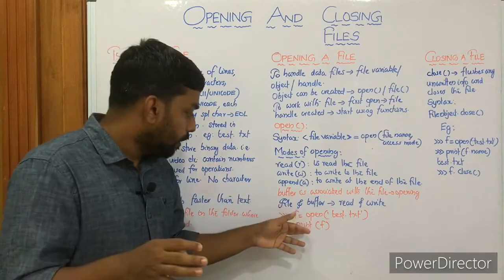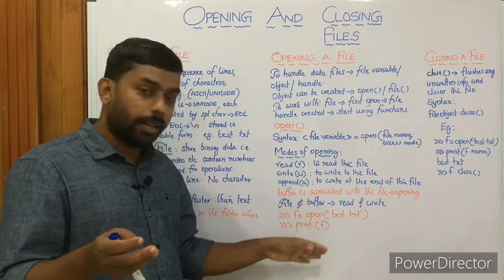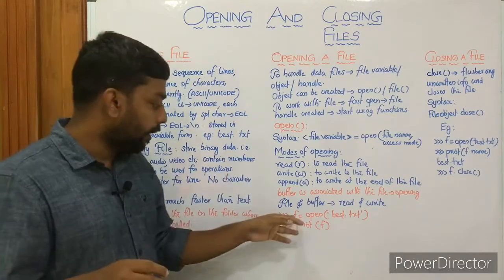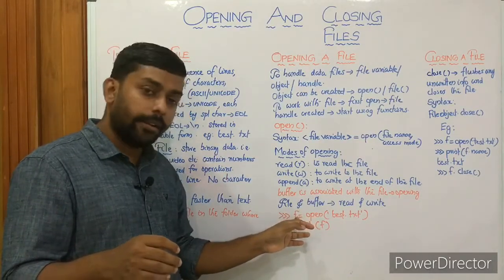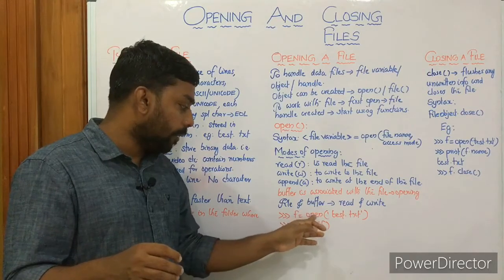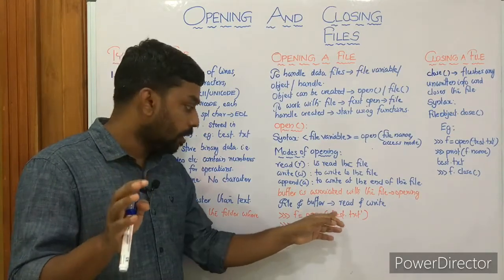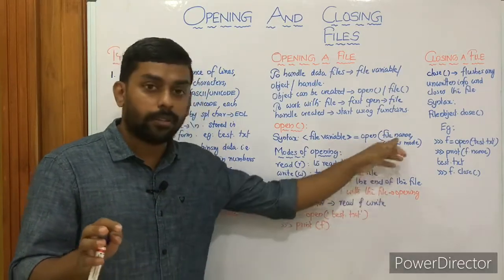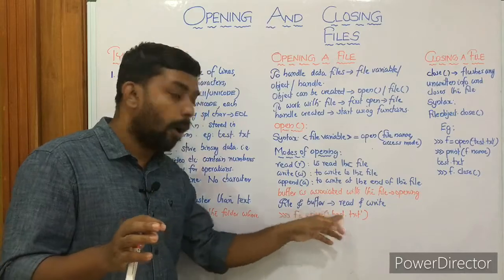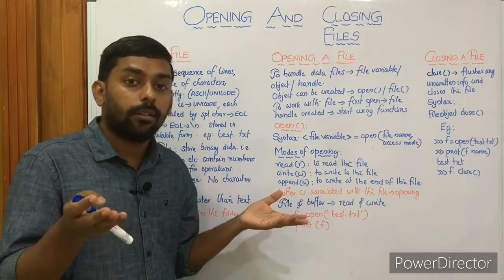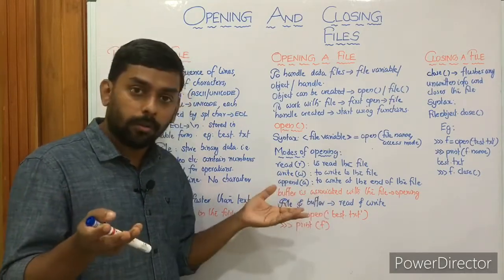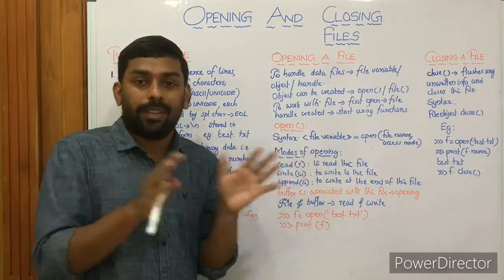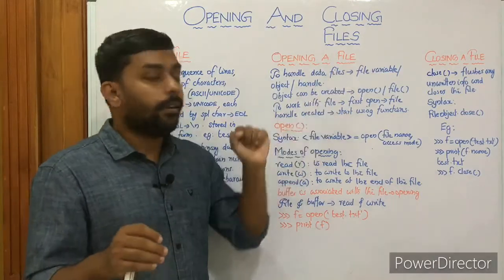Then we are printing it, print(F). It prints some basic information regarding F. So here F is a file handle equal to the open function, and we are opening test.txt. Here it is the file name. Something is missing here. What is that? Access mode. Then for what is this F opened? Read, because that's the default mode. Then we are printing F, the variable, and it prints some basic information.